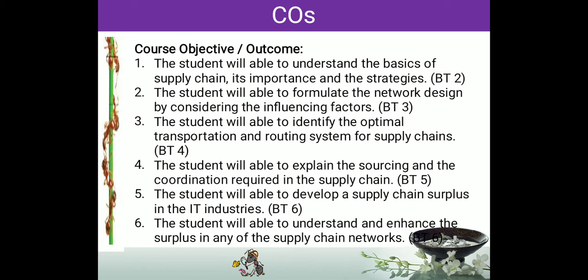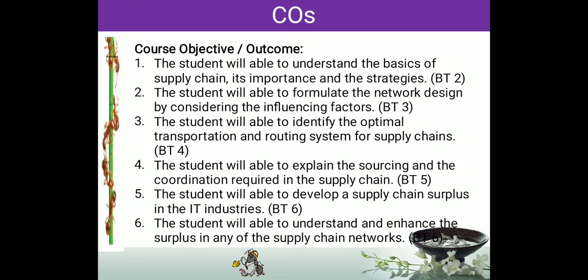Network design in this sense, don't think of computer networks, LAN, WAN, Wi-Fi like that. It is not that network. The network is, if Amazon is delivering a product, who are all involved in that. For example, the supplier, the producer, the courier person, or the transport lorry owners, the logistic industries. These are called the network. In the mobile you get updates: the product is delivered from here, then to Bangalore, from Bangalore it reached Chennai, from Chennai it reached your transit. This is what we call the network.